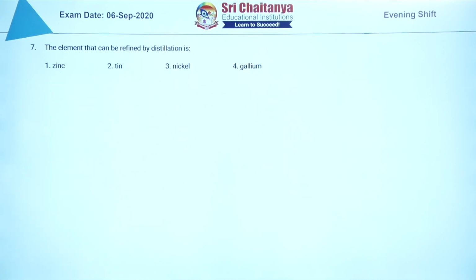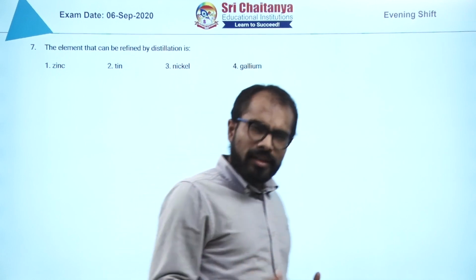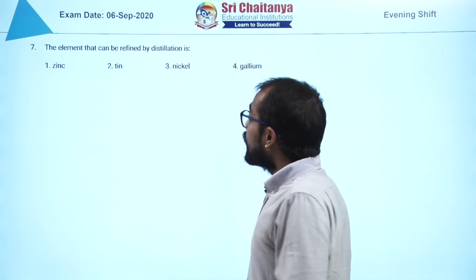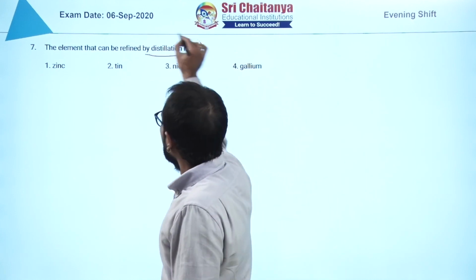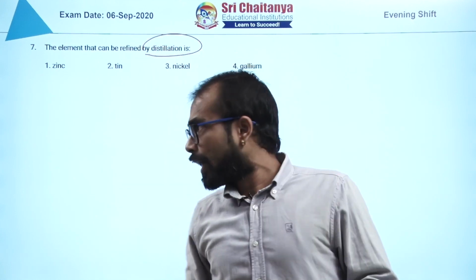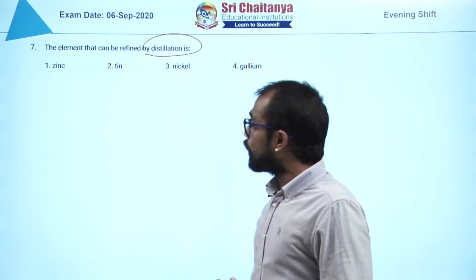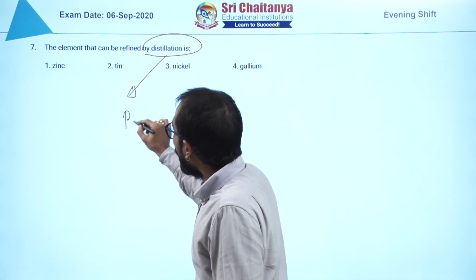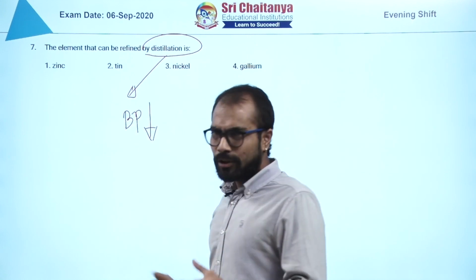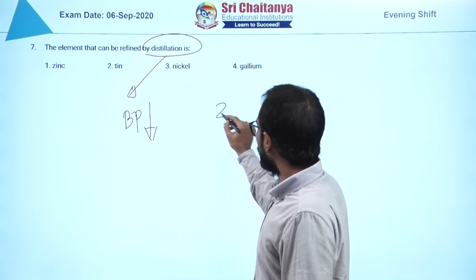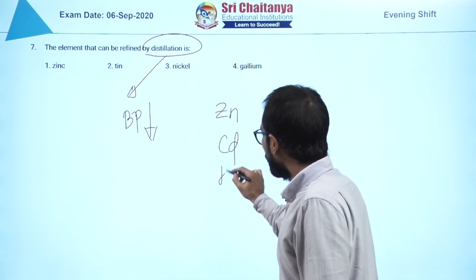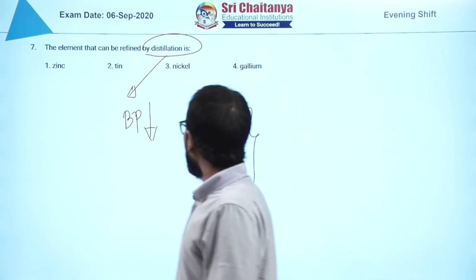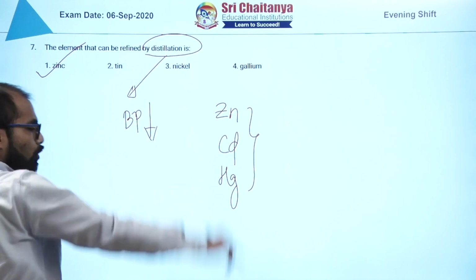Next question is again a very basic information asked from metallurgy. This year even metallurgy questions are asked. You can see here distillation. They are asking which element can be refined by distillation. For distillation, what is the criteria? Boiling point has to be low. That means they should be soft metals. Zinc, cadmium, mercury are refined by this process. So we have to select any one of them. Yes, zinc is there, so this is my answer.